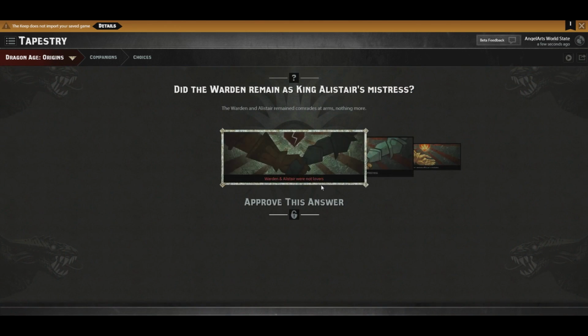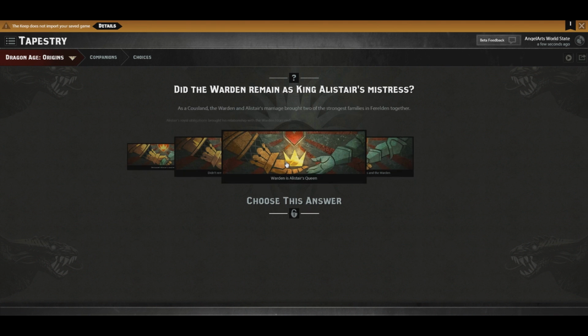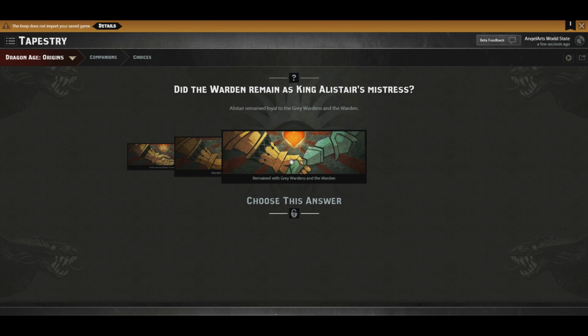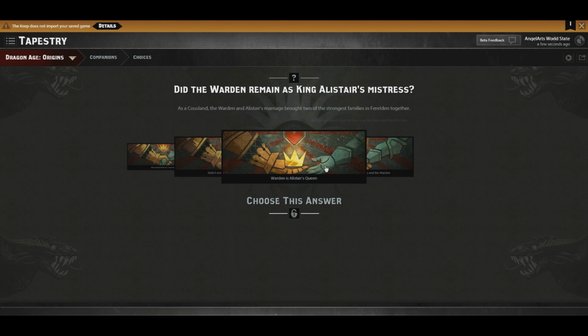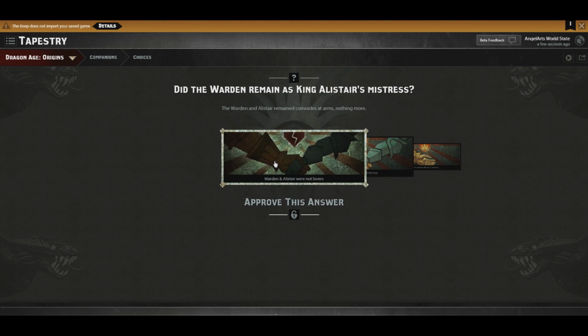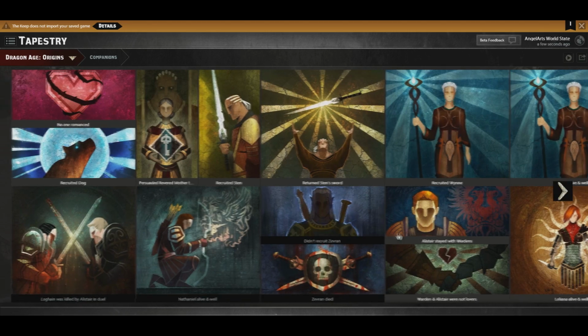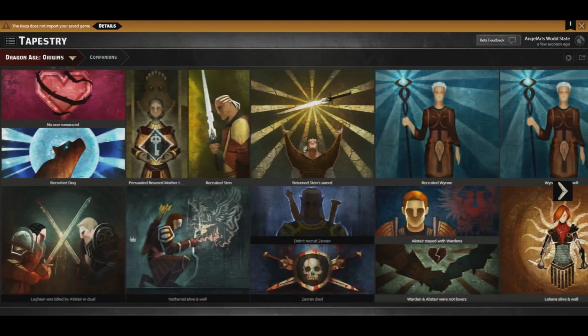Warden and Alistair were not lovers. Yeah, that's sad. Remained Alistair's mistress. Didn't remain Alistair's mistress. Warden is Alistair's queen. Remained with Grey Wardens and the Warden. I wish that I could be Alistair's queen. Definitely wish I could have been his queen, but oh well. Remained with the Grey Wardens and the Warden. So we were not lovers, but we were still heavy in the bromance. I'm not gonna lock that because I wish we were lovers, but no. It's okay. We got Rory still, even though the Tapestry doesn't know about that.